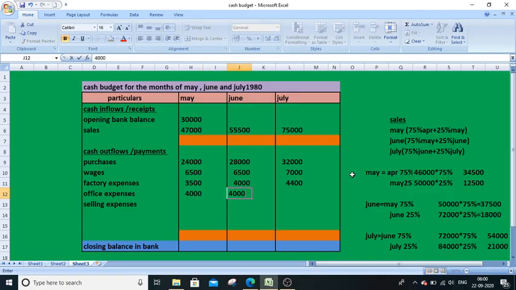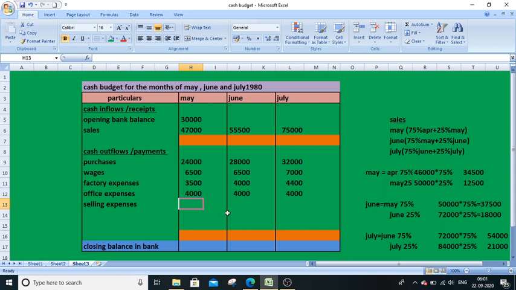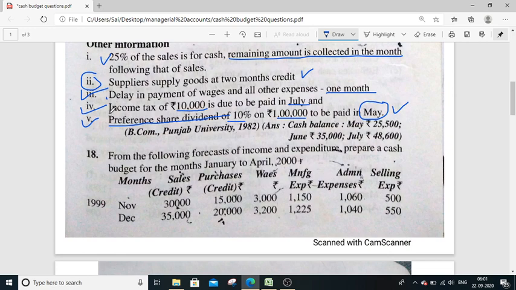4,000, 4,000, 4,000. And selling expenses, under selling expenses you can see 3,005, 4,000, 4,000. Guys, look at this. Two more adjustments are there.